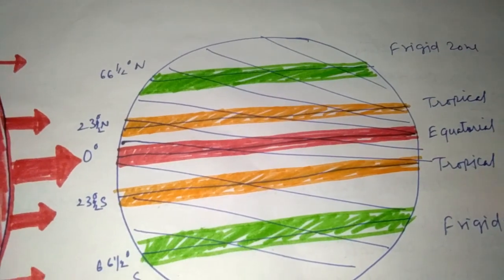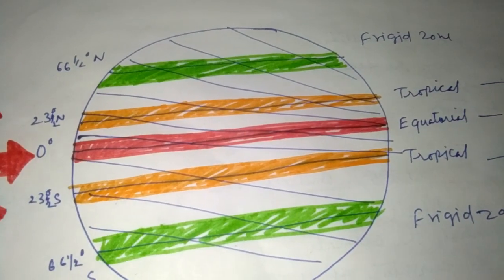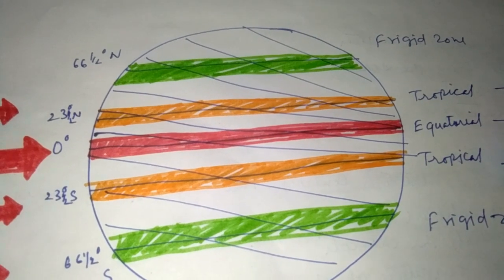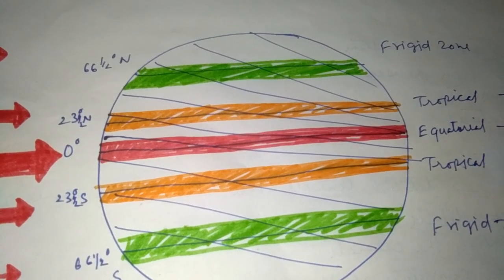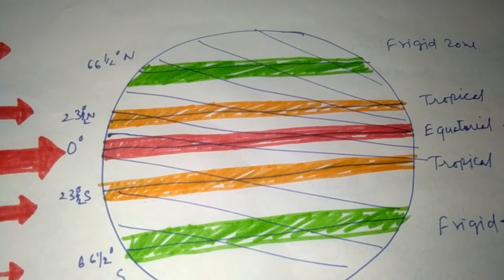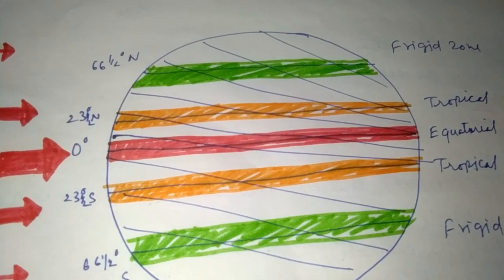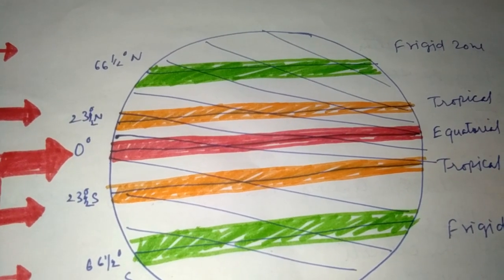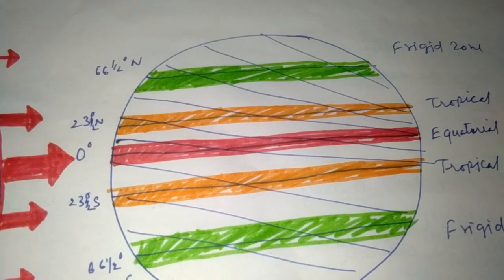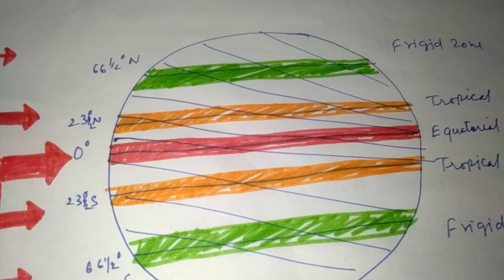As you can see here, the latitude lines which are running from west to east direction, means the lines which are running on the earth in horizontal directions. It means the lines which are running parallel to the surface, these lines are known as latitude lines.